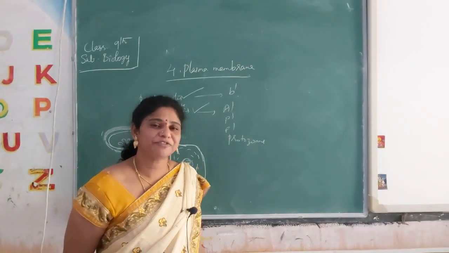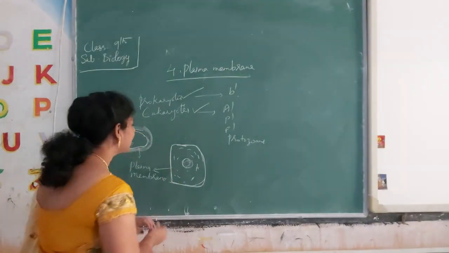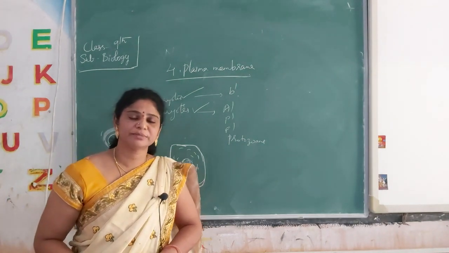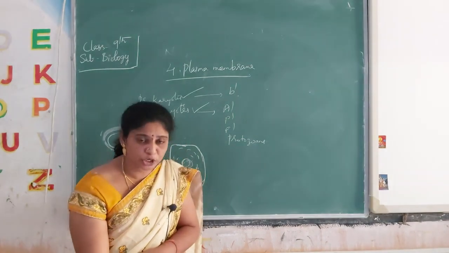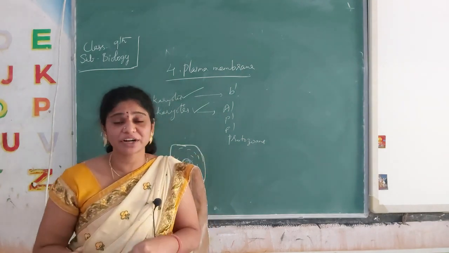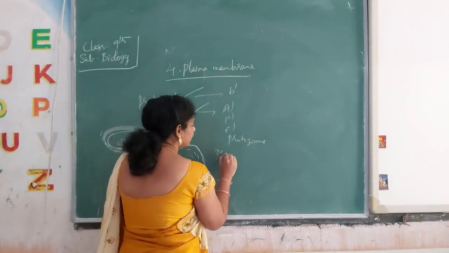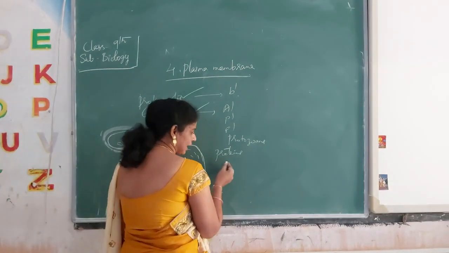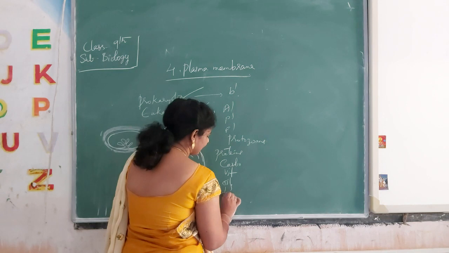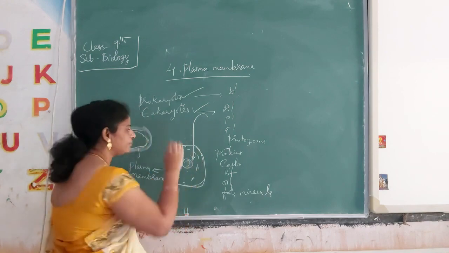So what is the main function of the plasma membrane? Mainly the exchange of gases and substances. Whatever food we eat enters the digestive system. Later, up to the tip of my toe, how did I get energy for walking? Blood is carrying the vitamins, everything, whatever we ate. I ate one egg, so what is present in that egg? Proteins. I had eaten rice also, so carbohydrates, vitamins, oils, fats, minerals, all are transported into each and every cell.